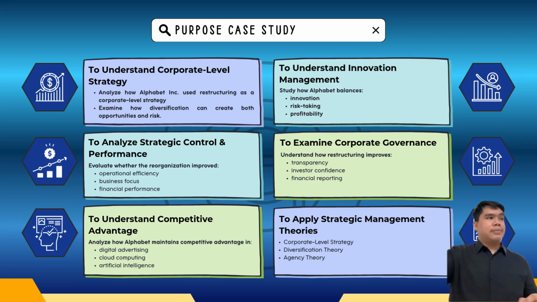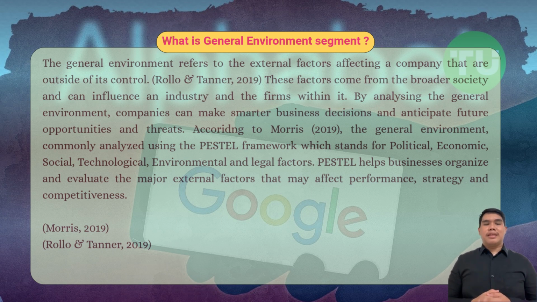That's all. Now I will discuss the general environment that influenced Alphabet restructuring using the PESTEL framework. The general environment refers to the external factors that affect a company but are beyond its control. Understanding these factors helps organizations identify opportunities and threats and make better strategic decisions.